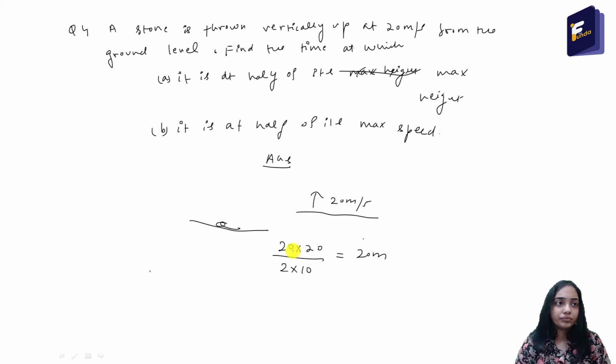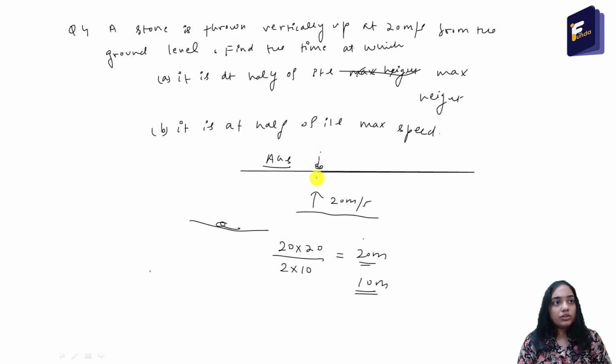If it is at half of its maximum height, then that means it will be at a height of 10 meter. The maximum height is 20, so it will be at a height of 10 meters.